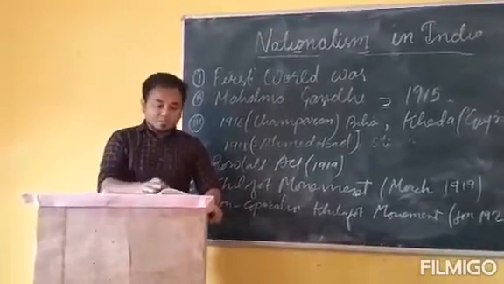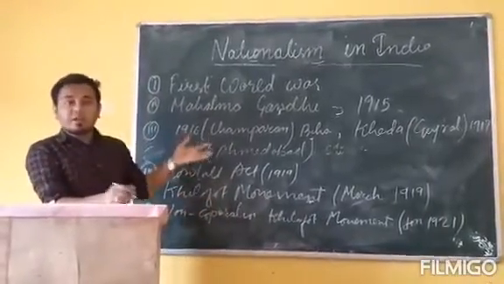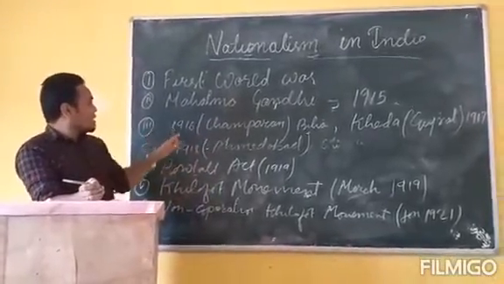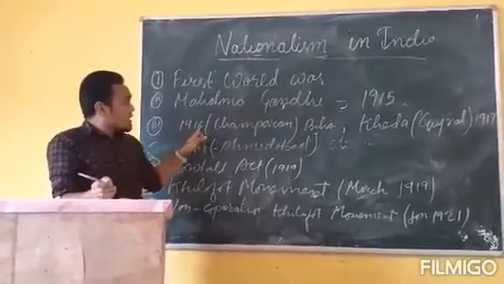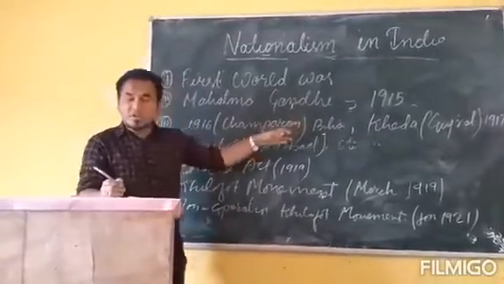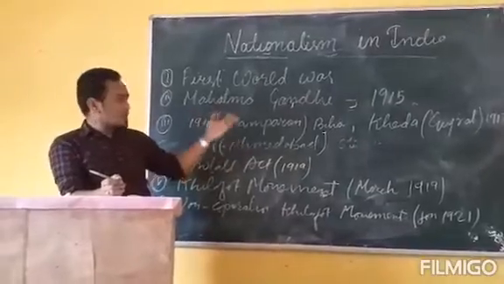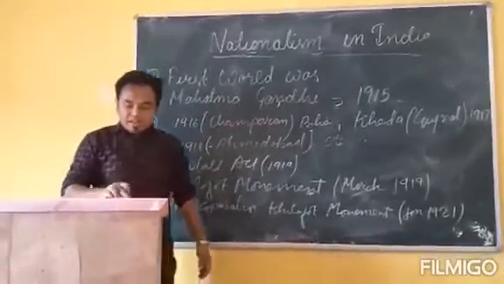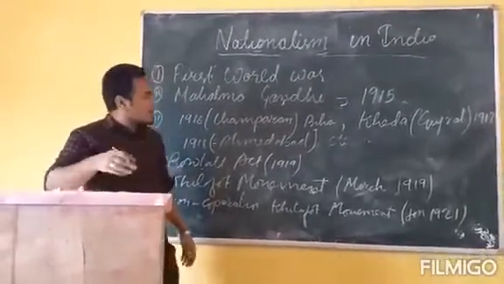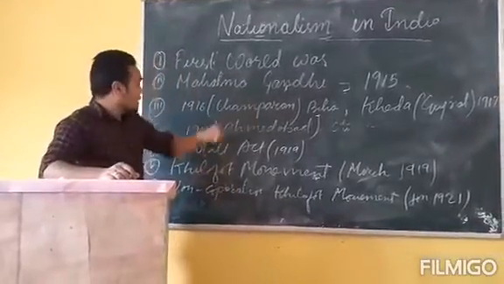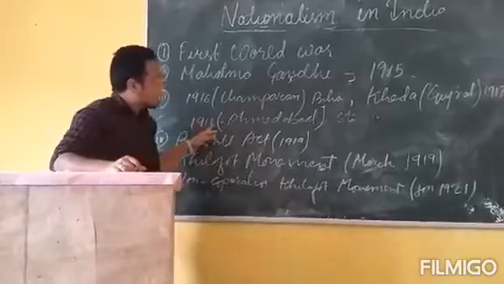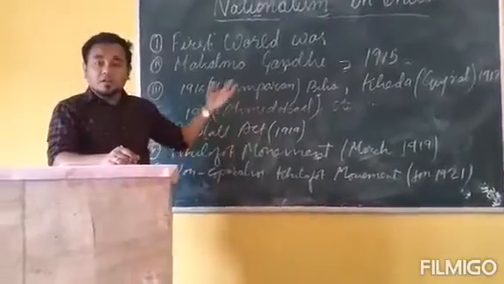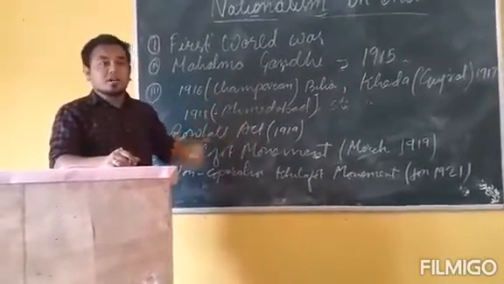After Mahatma Gandhi came to India, he started many satyagraha movements. Number one, in 1916, the Champaran movement started in Bihar against the plantation system. Number two is Kheda, Gujarat, 1917, against the revenue collection from the farmers. Number three, in 1918 he started the movement in Ahmedabad for the cotton mill workers against the British government.